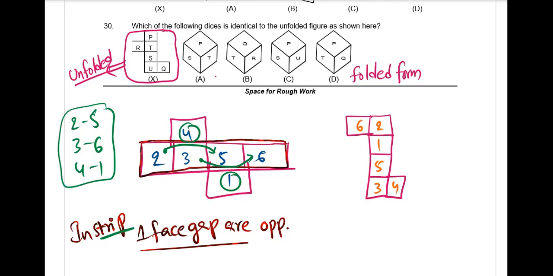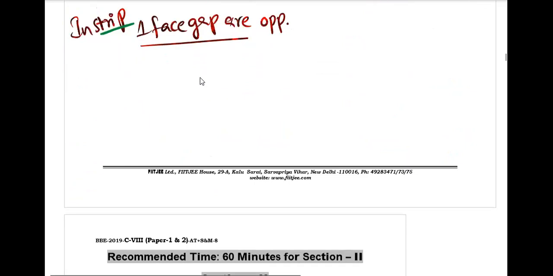In this, tell me the opposite pairs. 2 opposite is, sir, 2 and 5 are opposite. Correct. Then 1 and 3. Yeah, 1 and 3 are opposite. And then these 6 and 4. 6 and 4 automatic, right? Okay. And let me draw one more picture here, another type of picture.